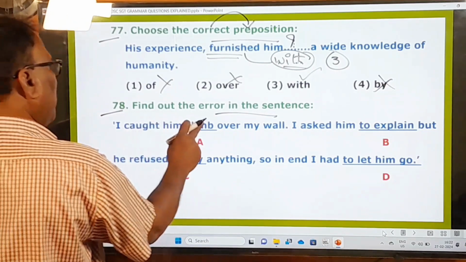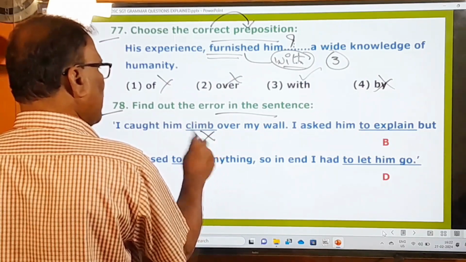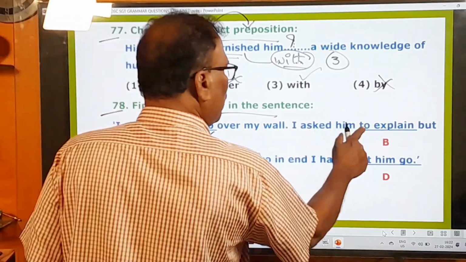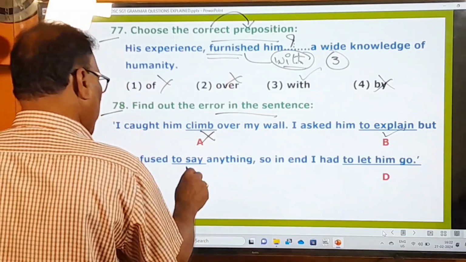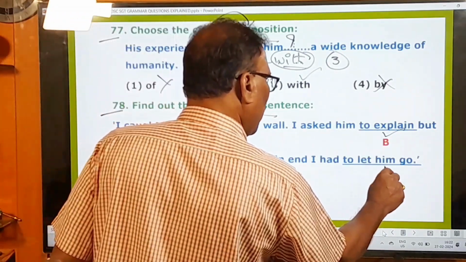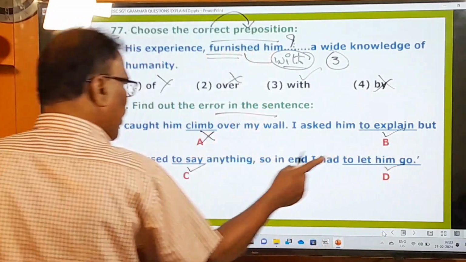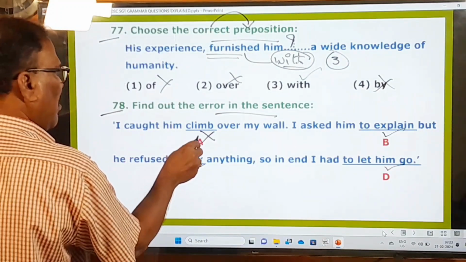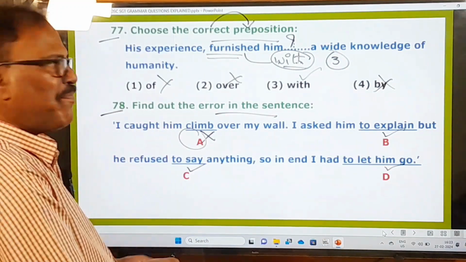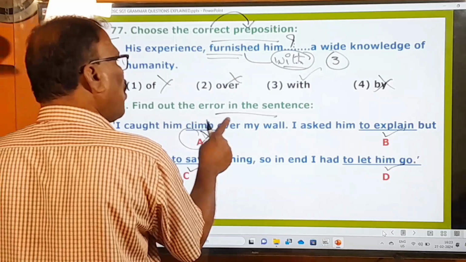I caught him climb. So this part has an error, right? I asked him to explain, right? I refused to say, right? Handed to let him go, okay, right? So B part, D part, C part are correct, but A part is not correct. Here you look at this sentence. I caught him climb over my wall.